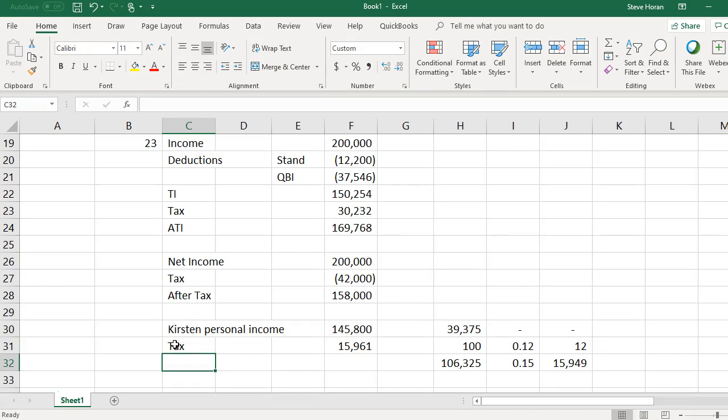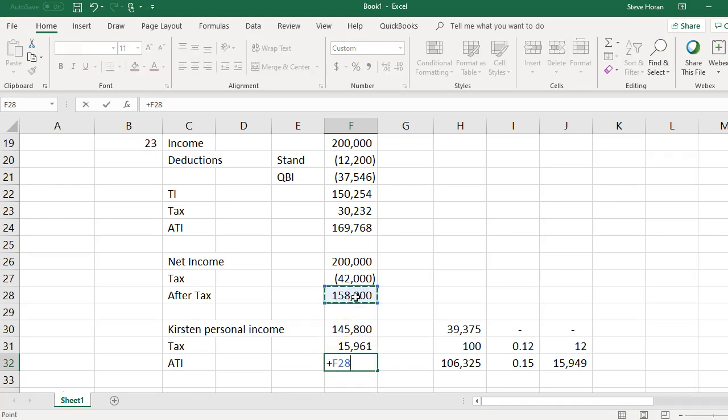And then her ATI, after-tax income, is the difference. It's the 158 minus the tax that she pays. Right there. So she gets 142,039. So that's the after-tax income there versus here.